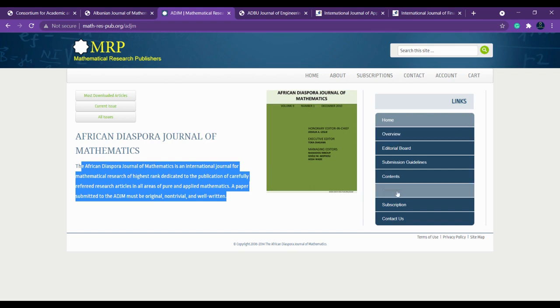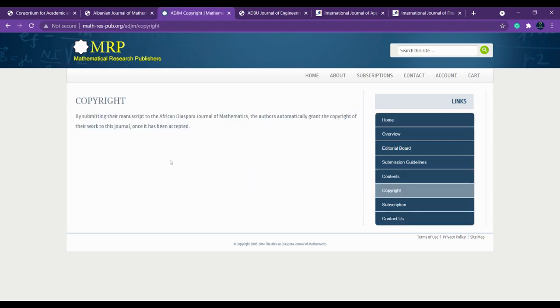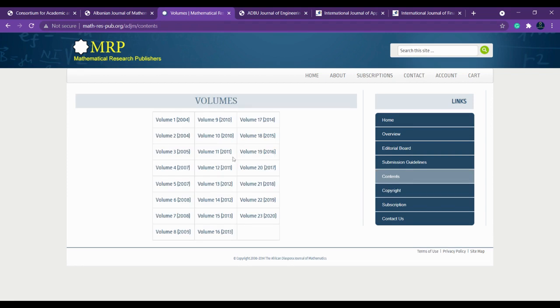In that case, you can go and check the contents, that is the recent issue or the archives. From that you can find, see volume 1 2004, they have published two times in 2004, one time in 2005, two in 2007, two in 2008. So they are publishing twice or once. Okay, so it depends on the journal.